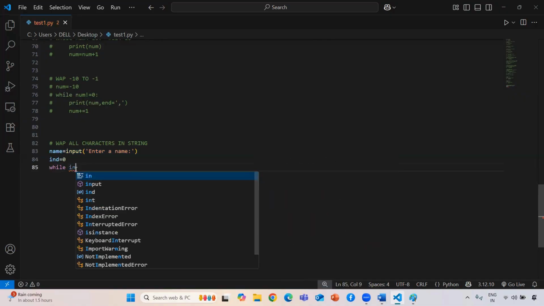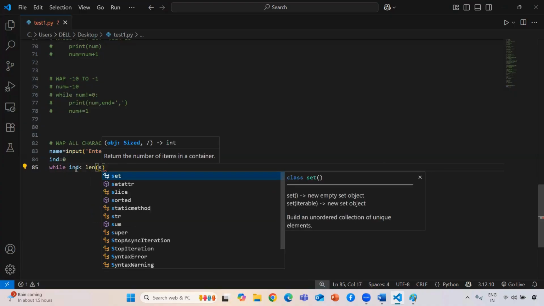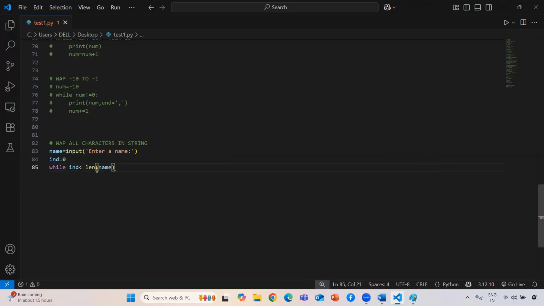So here I am giving my condition: whatever the index value, that index value must be less than the length of my name. Means whatever the length I am keeping, if I am keeping 5, then 0 less than 5 is true. Whenever my index value becomes equal to or greater than this number, then this condition becomes false and it will come outside of my loop. That's why I am keeping this condition. So make sure that you think about the false condition.